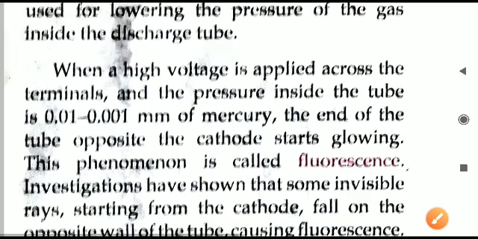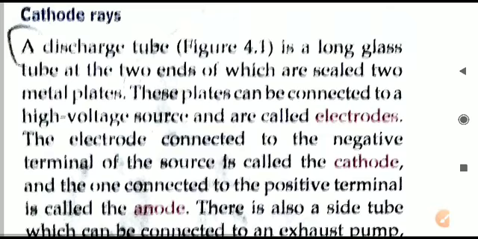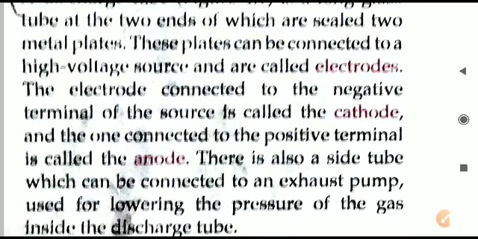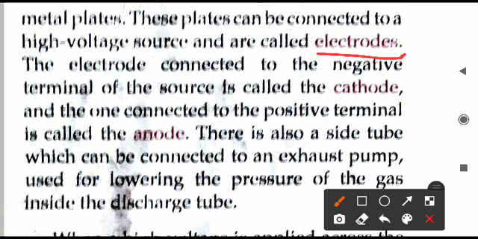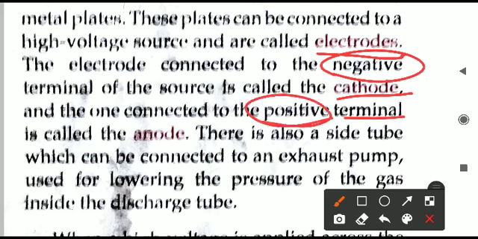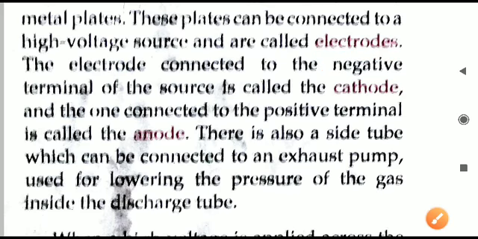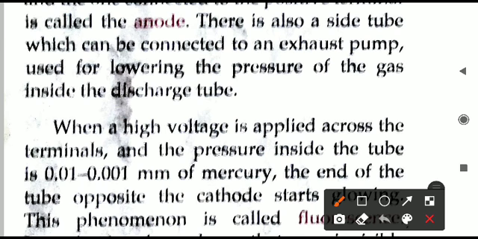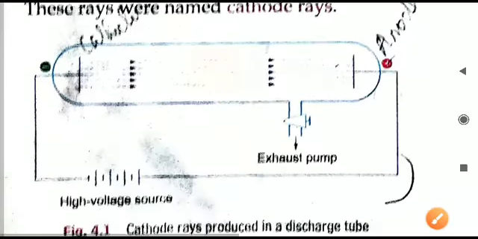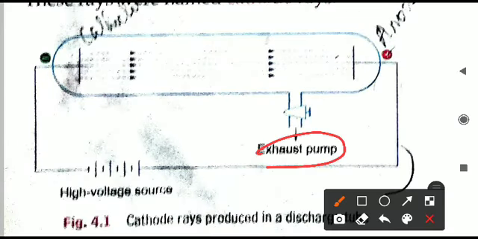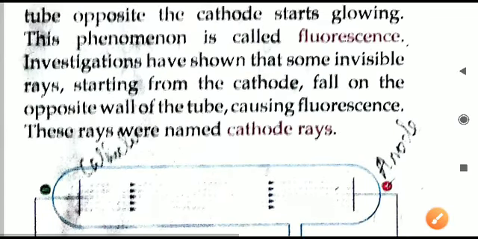Both are connected by electric wire, and the wire is ultimately connected to the battery. The same thing is also in the reading: electrodes are there. The one connected to the negative terminal is the cathode, and the other connected to the positive terminal of the battery is called the anode. Also we have one exhaust pump, which is for lowering the pressure of the gas inside the discharge tube. I already showed that in the diagram. The exhaust pump is there to regulate or maintain the pressure.